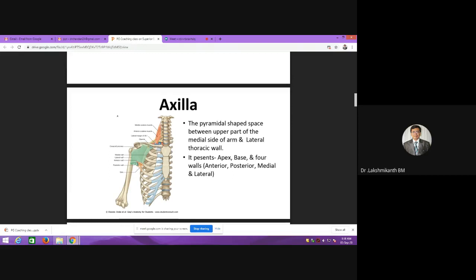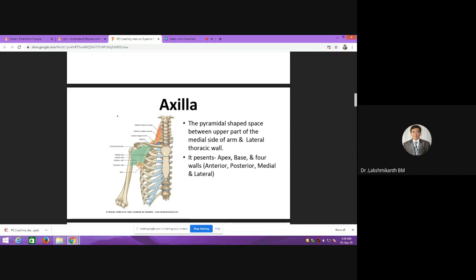When you take the base, it is exactly in the armpit. So there is skin, superficial fascia, and something called the axillary fascia. There will be a suspensory ligament suspending this, and it has walls. It has 4 walls: an anterior wall, a posterior wall, a medial wall, and a lateral wall.